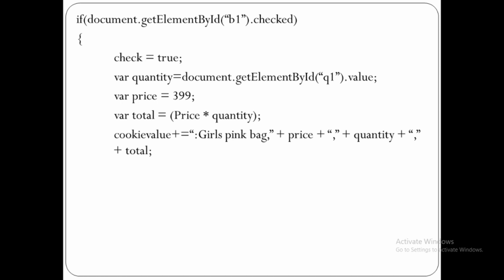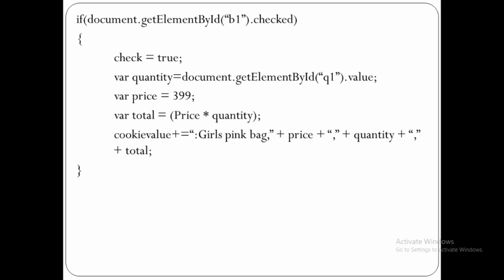Now cookie value is a string variable. Cookie value plus is equal to, actually this statement is C language type statement. Cookie value plus is equal to means cookie value is equal to cookie value plus the given string. So inside cookie value variable, it will store girls pink bag, comma price, comma quantity, comma total, and then at last it will store all this information as a string inside cookie value.